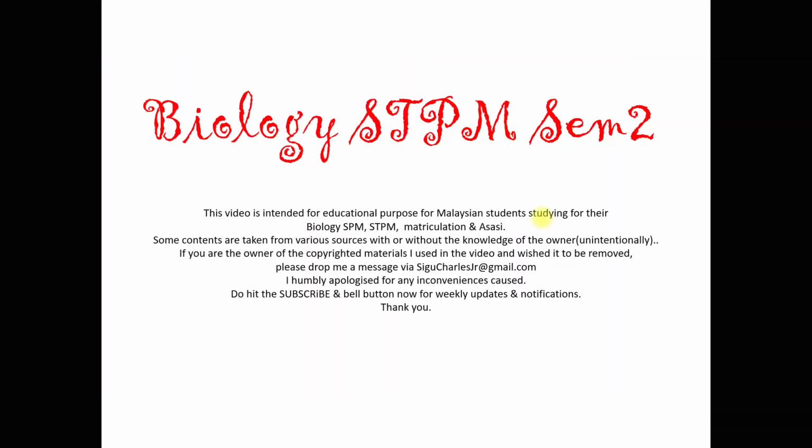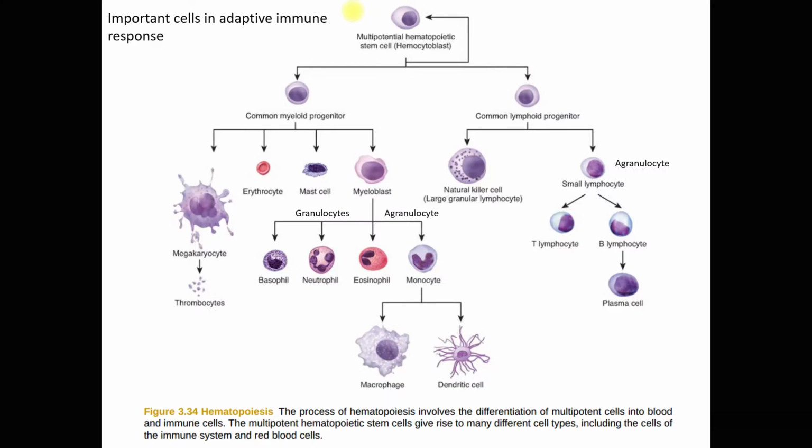So today we are going to discuss the B cells, the T cells, as well as antigen presenting cells, APCs. In the next lesson, we'll be discussing the adaptive immune response, which is comprised of the cell mediated and humoral immune response. Now you can see here these are the important cells that are involved in the adaptive immune response.